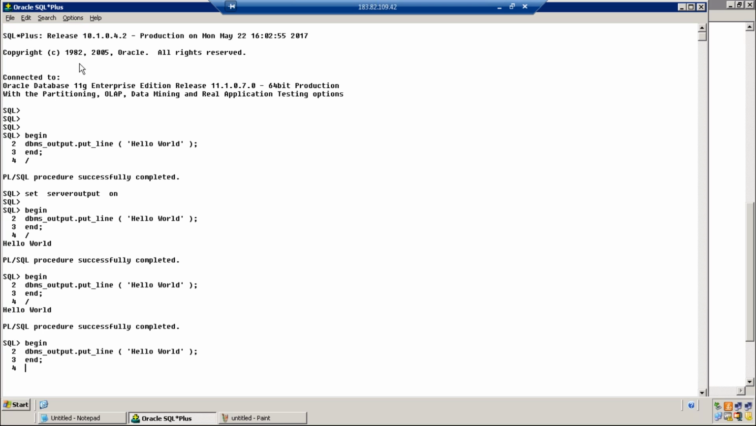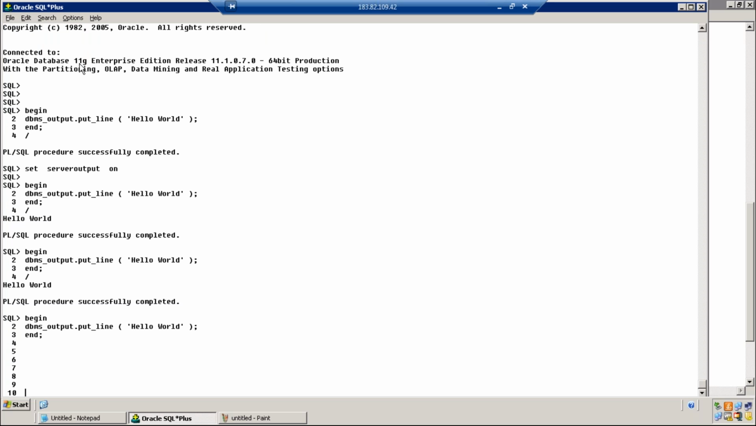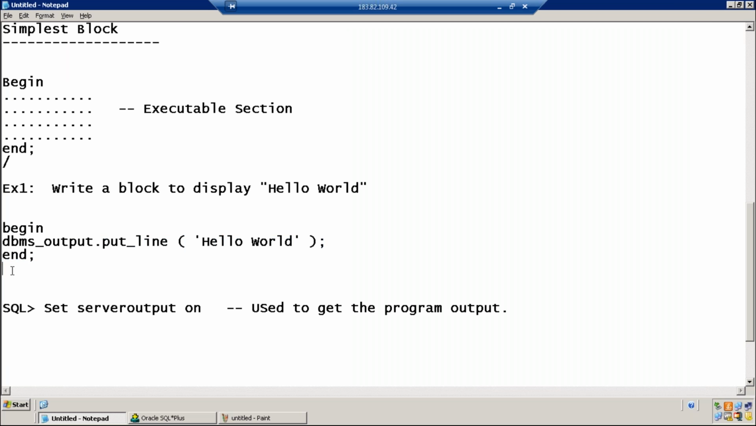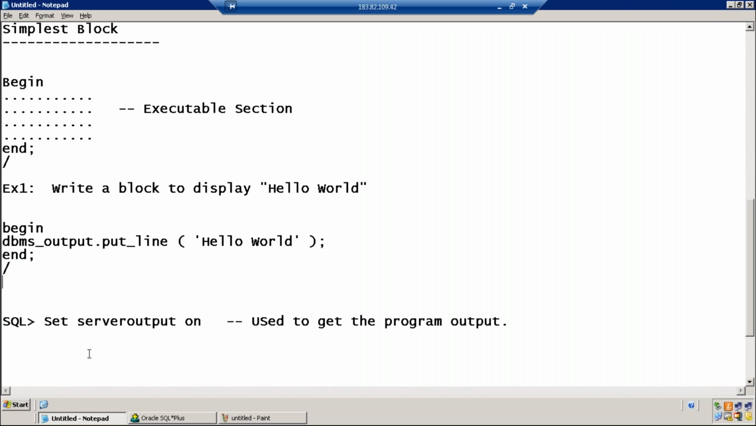End, semicolon, enter, enter, enter. Is the program being submitted? The program is not getting submitted to the server. The program is still in the client environment only. Jamal, how can we submit this program to the server? By adding slash. Now when you write slash, the program is submitted and you get the output. So slash is used to submit the program to the server.